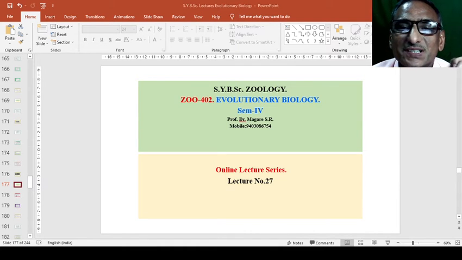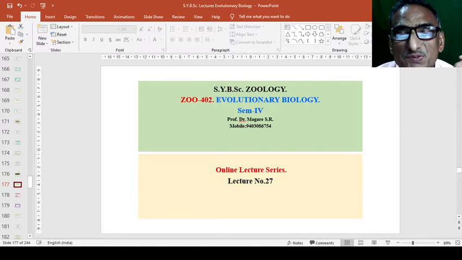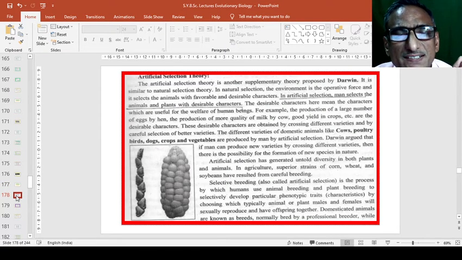Dear friends, we will continue our lecture number 27 on evolutionary biology. Last time we have seen three different types of isolating mechanisms and their examples, that is of the limpets, then moth and a rabbit, how they isolated from the different habitats. Now we will see the artificial selection theory.